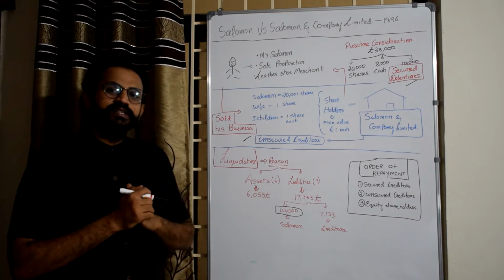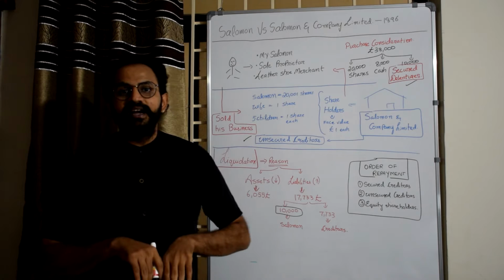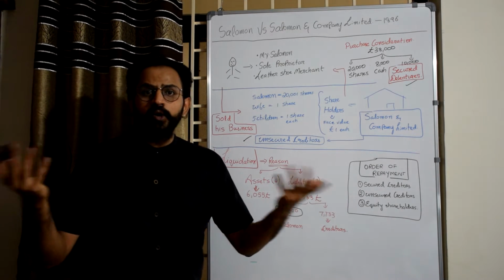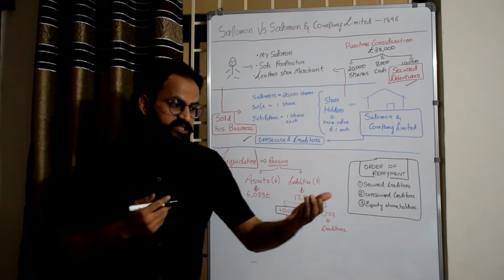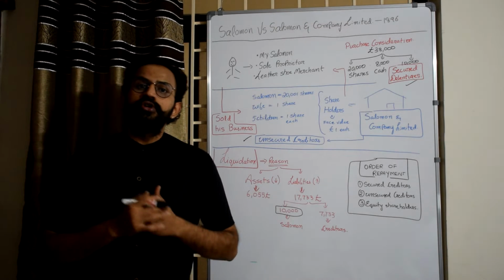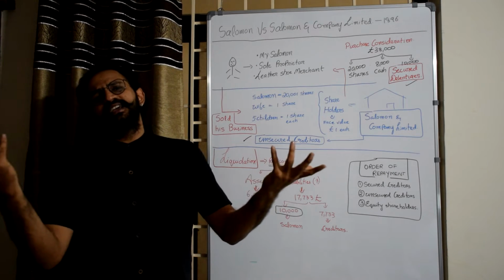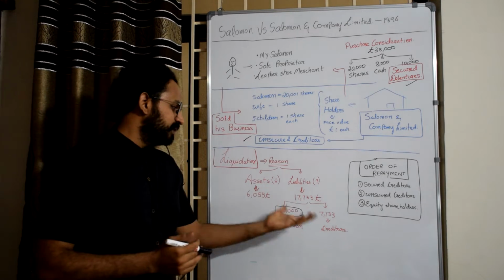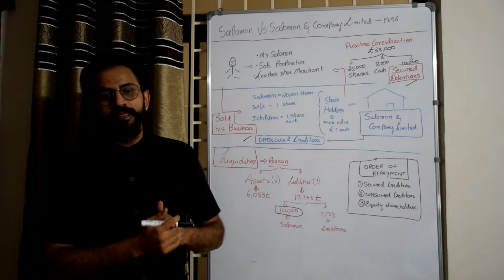Now, Mr. Salomon said, whatever the 6,055 worth of assets are, I will take that in lieu of my 10,000 worth of liability. Creditors said, how can you take that? It is your company. You should suffer the loss first. First give us the money, and if there is anything remaining, you should take that. That is how a businessman should work, said the creditors. Just like any other story, again, this ended up in court. These people fought and they couldn't settle their things, so they went to court.